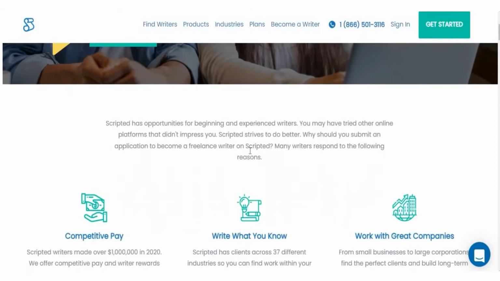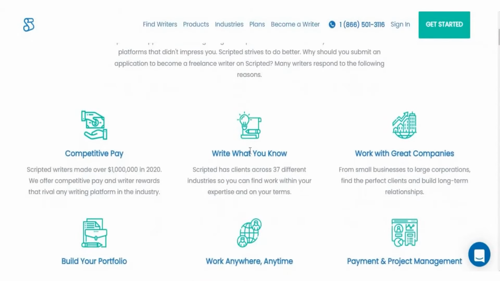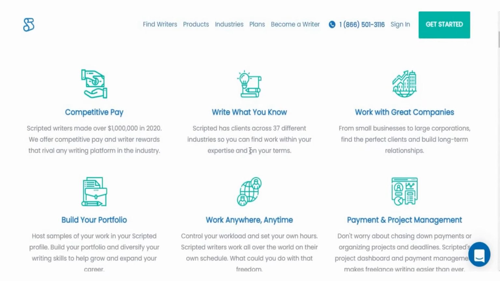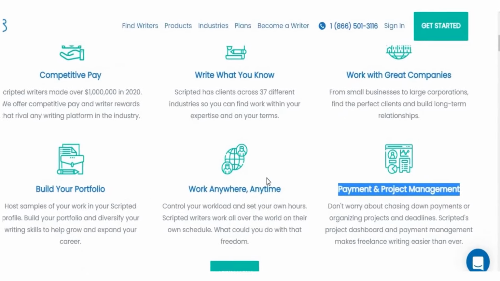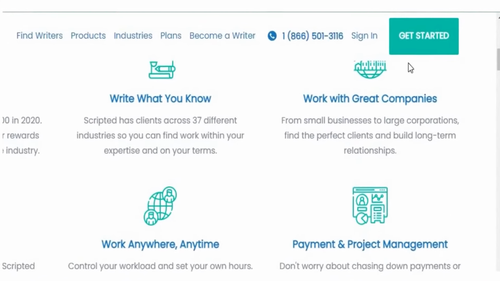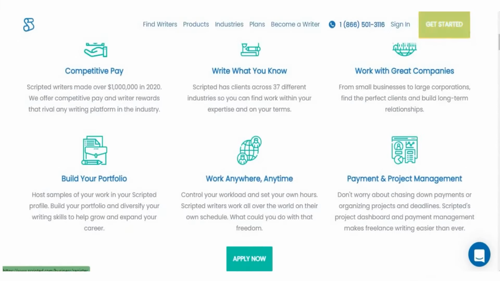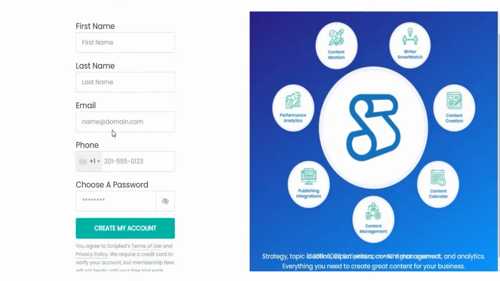One of the exceptional things about this site is that they pay nicely. You can write just what you know, you may deal with high-quality businesses, you can build your portfolio, you can work from anywhere at any time, and they have extremely good price and task management. To create a free account on Scripted.com, click on the Get Started button and fill out the required information within the blanks. To proceed, click on the blue button.